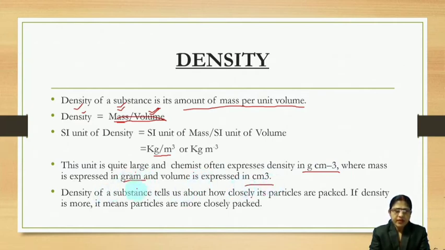Then what does the density of a substance tell? It tells how closely particles are packed. That means if density is more, particles are closely packed. Metals are denser, that means the particles of metals are very closely packed. So the density of metals is high.